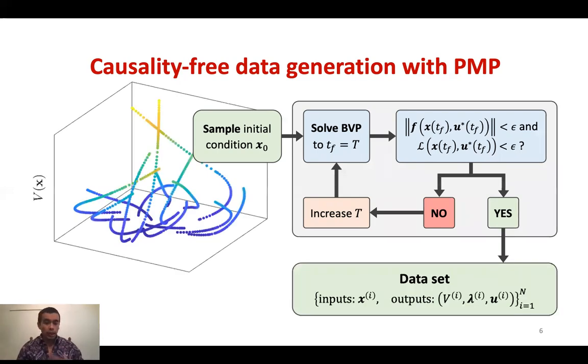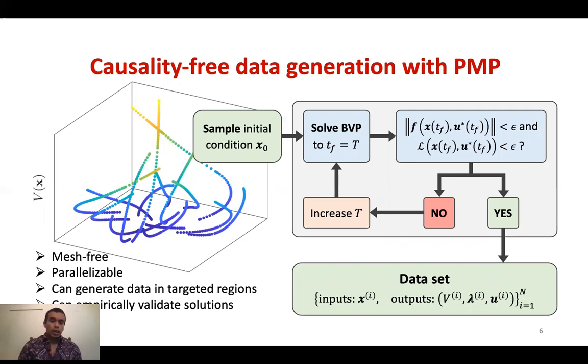And our data set is going to look like inputs, x, the state, and corresponding outputs, v, lambda, and u, which are the value function, the costate, and the optimal control at that point x. You'll notice t has actually disappeared here, and that's because in this infinite horizon setting, we can throw out time once we're done solving the problem. And that's really nice because we get a lot of data points for every trajectory or every boundary value problem that we solve. So we call this approach causality free, in that it's independent from solving nearby problems.